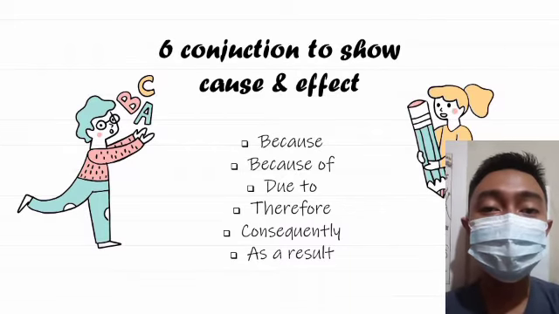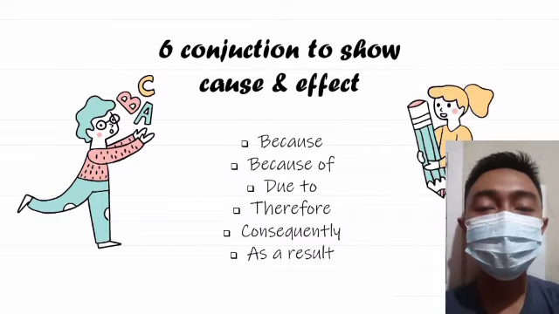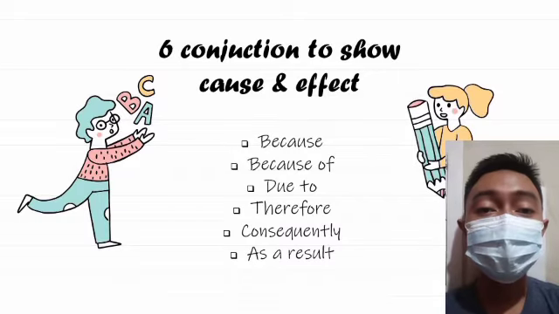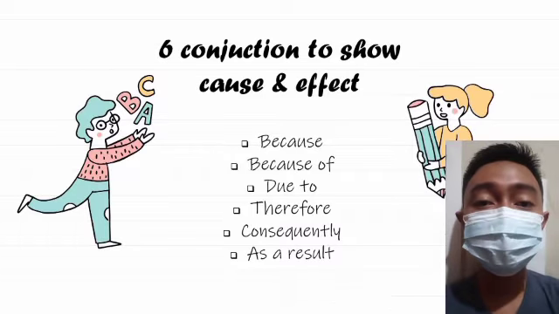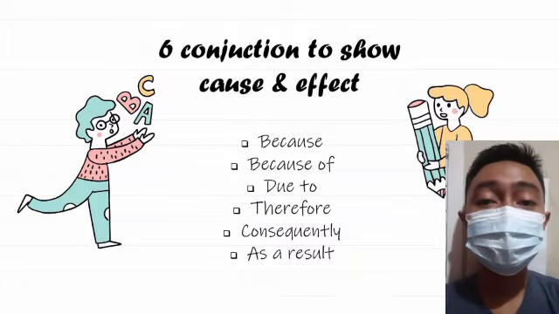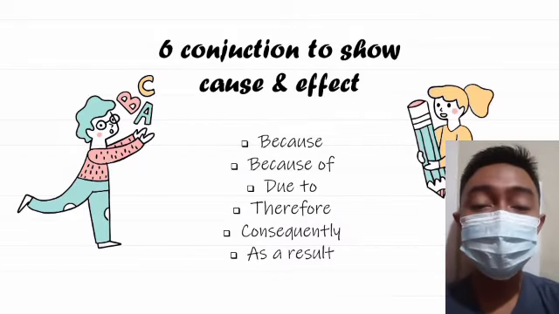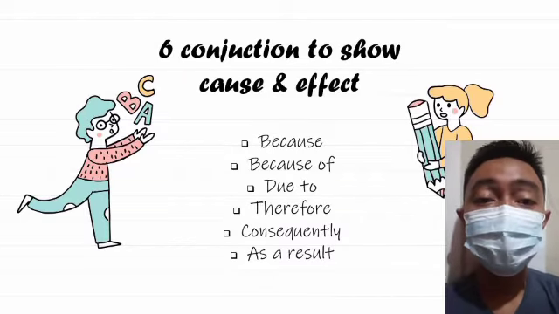So there are 6 conjunctions that can be used to express cause and effect in a sentence. For the first is because. Because is a conjunction which means karena in bahasa. This word is usually used to show the cause of something that happened. The use of this conjunction is the same as a conjunction in general, namely connecting sentences with other sentences. Jadi because ini digunakan untuk menghubungkan kalimat satu dengan kalimat lainnya. For example, I made oranges because I'm really thirsty this afternoon.